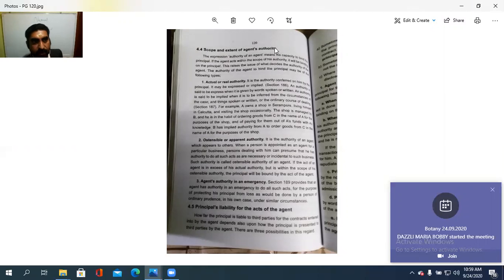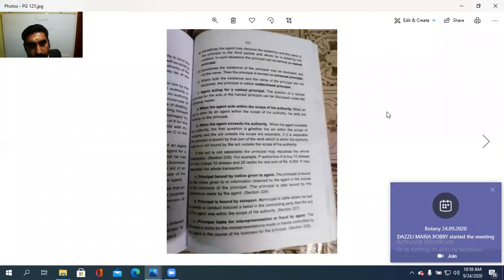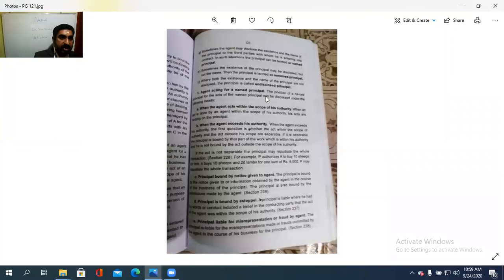In case an agent acts for a named principal, what are the things with regard to it? If the agent is acting within the authority or exceeding the authority, also by notice to the agent, also by estoppel, and also if the agent is doing a fraudulent activity or a misrepresentative act, then in such a case he can cancel the entire contract itself, the entire agency contract itself. So that is the case with regard to an agent for a named principal.